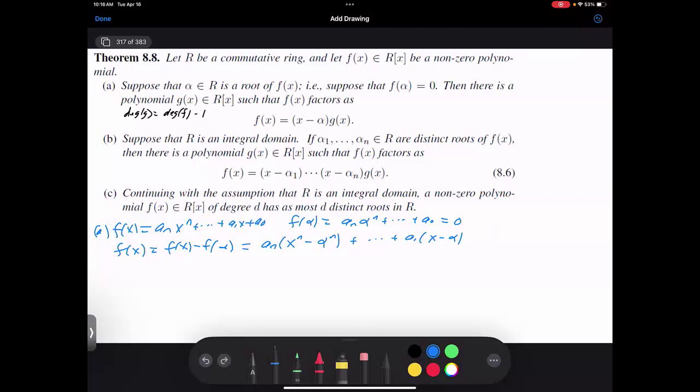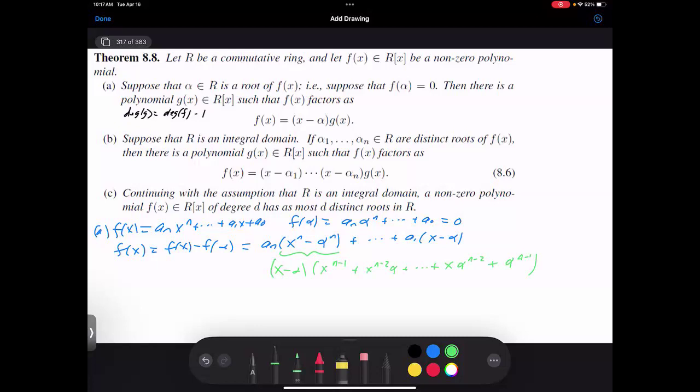X minus alpha. Look, if I take x equals alpha, then I get alpha to the n minus alpha to the n, so x minus alpha should be a root. And you should hopefully remember this identity from algebra. This is x minus alpha times x to the n minus 1 plus x to the n minus 2 alpha plus dot dot dot plus x alpha to the n minus 2 plus alpha to the n minus 1.